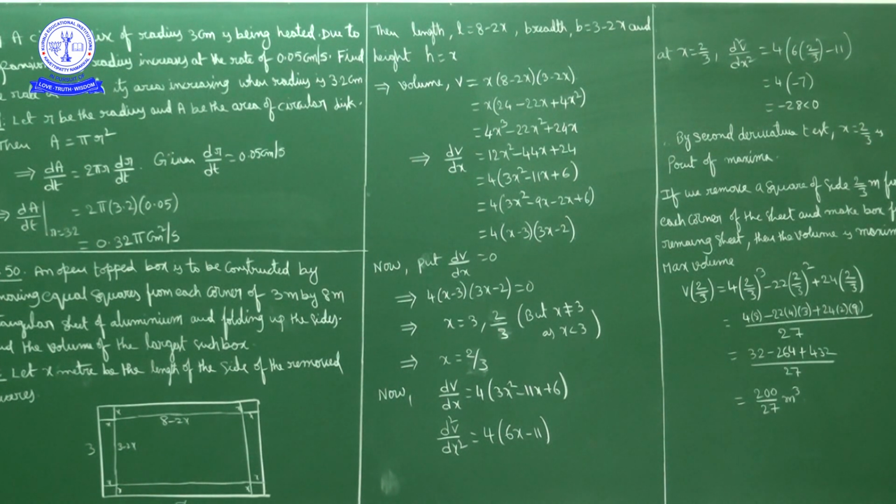So we have to remove a square of side 2 by 3 meters from each corner. From the remaining sheet, if you make a box, that box volume is maximum. So what is the maximum volume? V of x is 4x cube minus 22x square plus 24x. In place of x substitute 2 by 3. So the maximum value is V of 2 by 3. What did we get after simplification? 200 by 27 cubic meters.